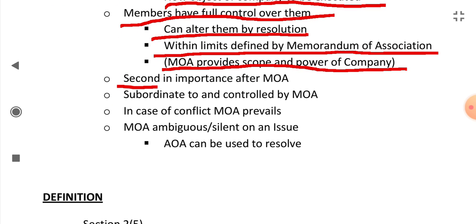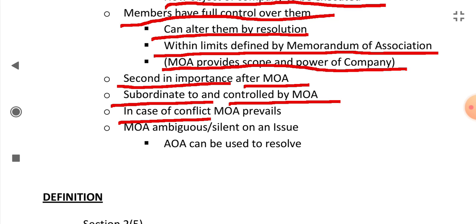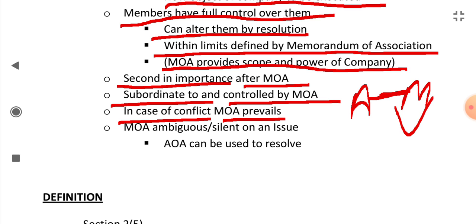Articles are second in importance after the memorandum. The articles are subordinate to and controlled by the memorandum. In case of conflict, the Memorandum of Association will prevail. Suppose there are articles and there is a memorandum. If there is a conflict between the article and the memorandum regarding any rule, then the memorandum will prevail.